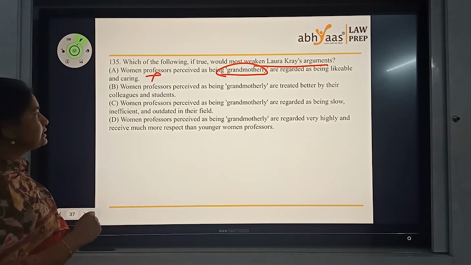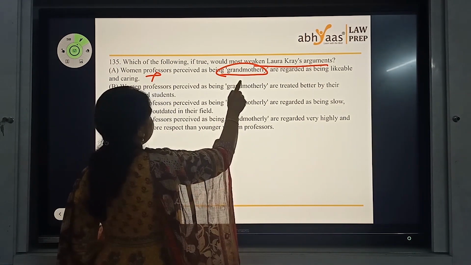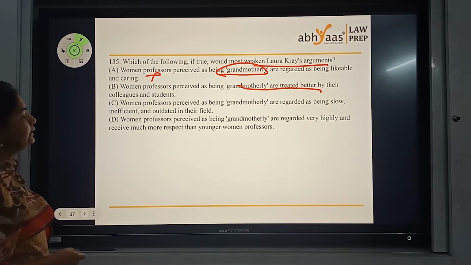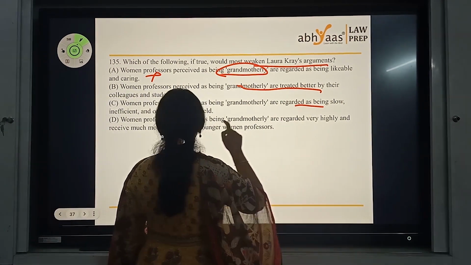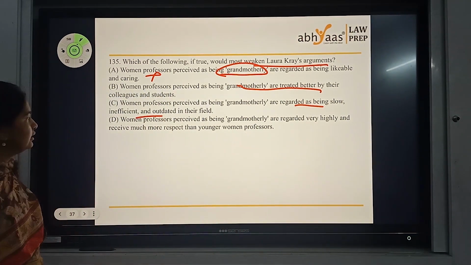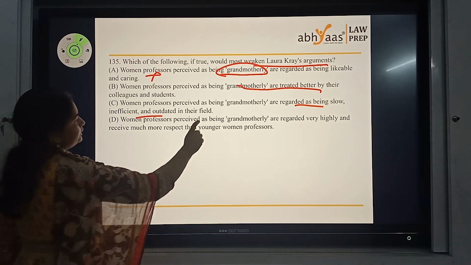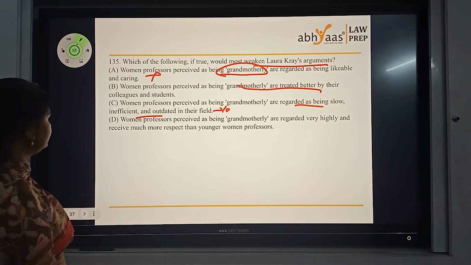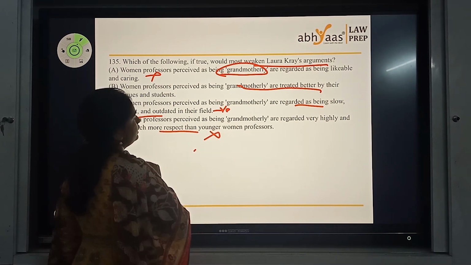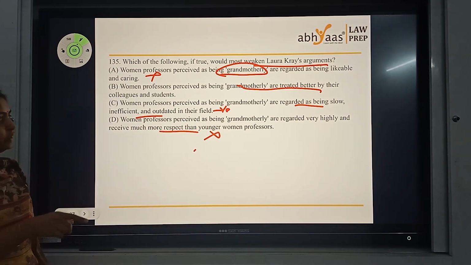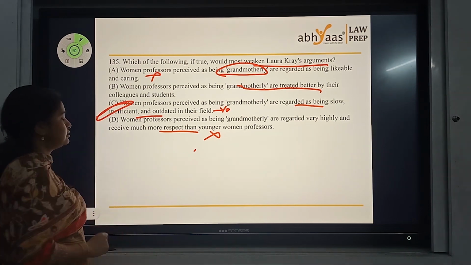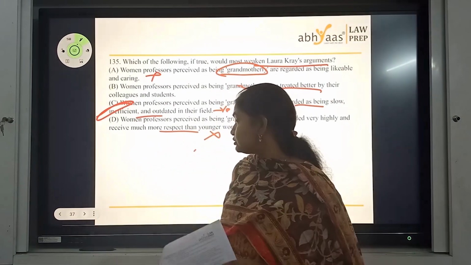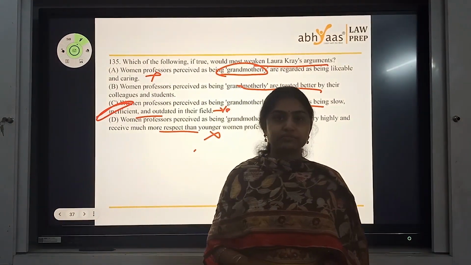Women professors perceived as grandmotherly are treated better by their colleagues, regarded as being slow and inefficient and outdated. This is definitely a negative one. Women professors receive much more respect. Again, wrong. So if you look at the question as weakening one, this turned out to be the answer. 135C is the answer.